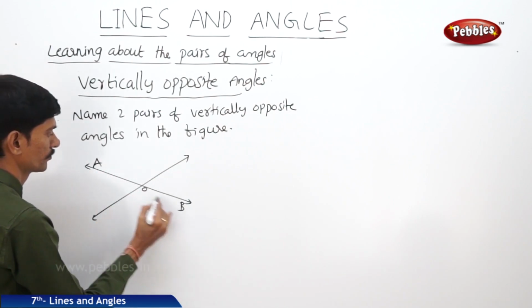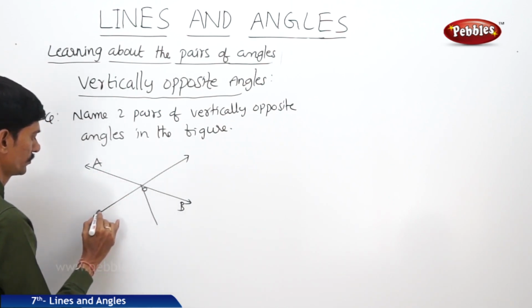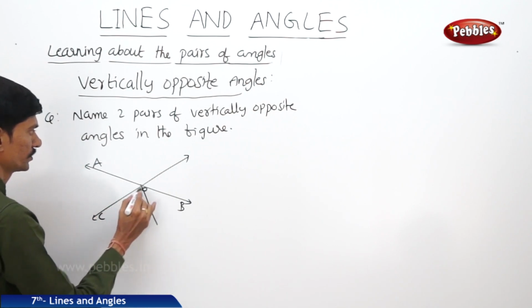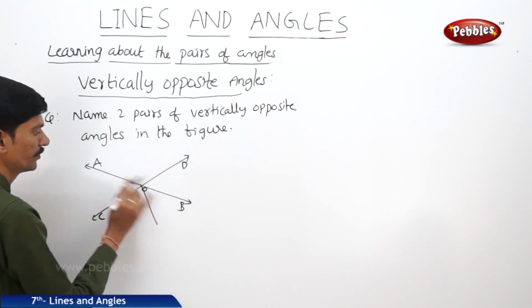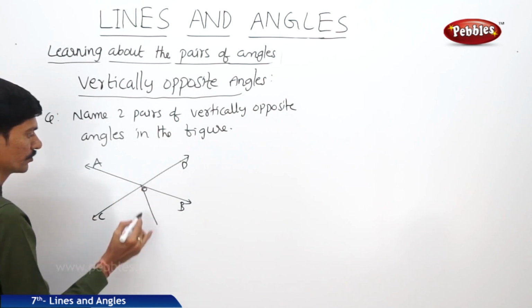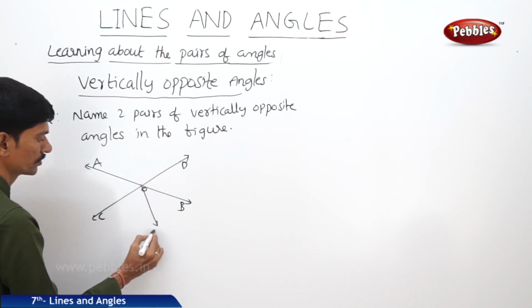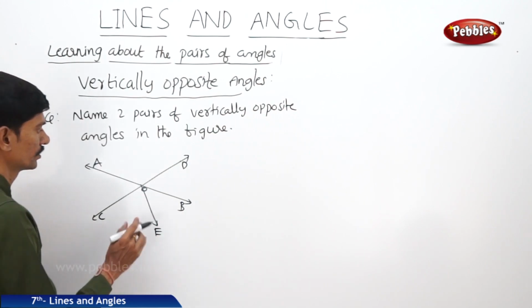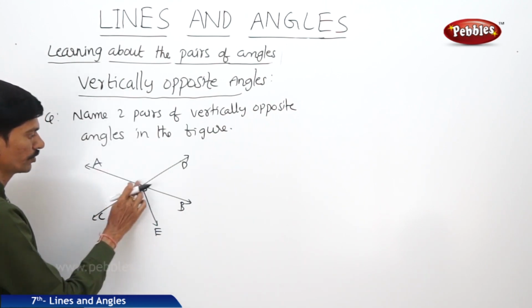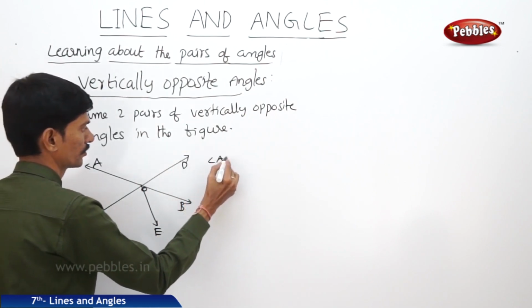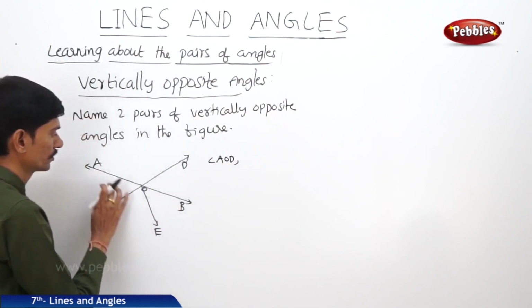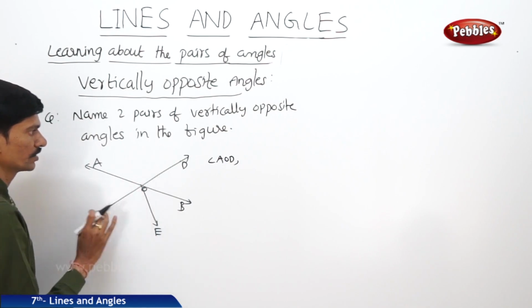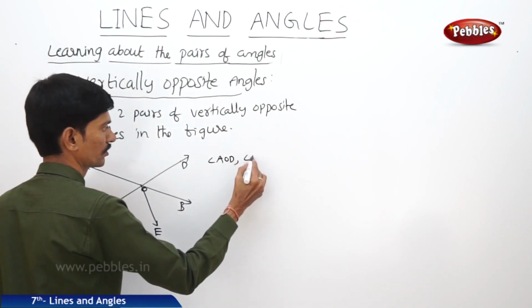AOB, COD. Here AB and CD intersect at the point O, and here OE is another ray. Now what are the vertically opposite angles here? When you take the angle AOD, then angle BOC is the vertically opposite angle.